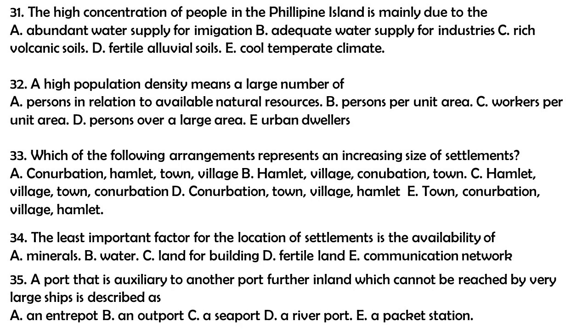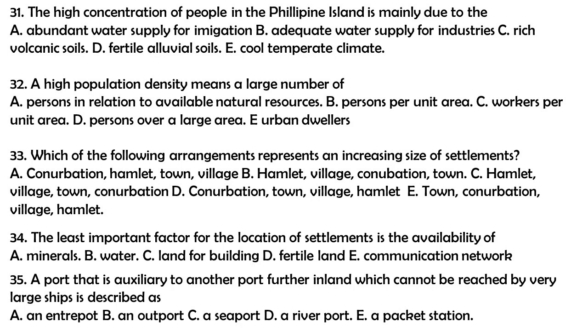Question 31. The high concentration of people in the Philippine Island is mainly due to the A. Abundant water supply for irrigation, B. Adequate water supply for industries, C. Rich volcanic soils, D. Fertile alluvial soils, E. Cool temperate climate. The correct answer to this question is D. Fertile alluvial soils.